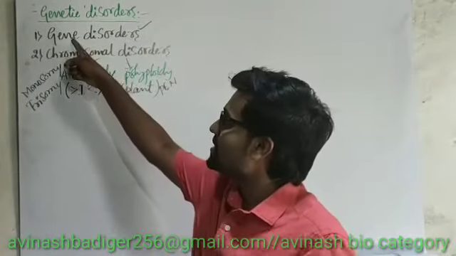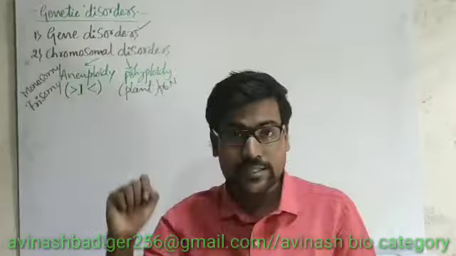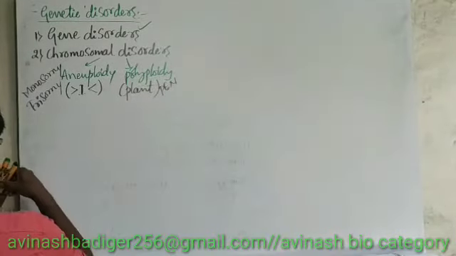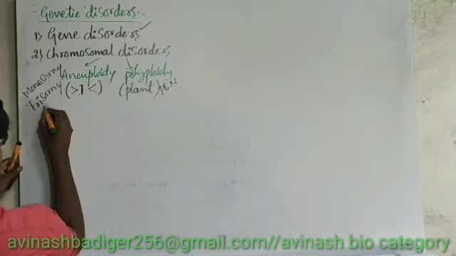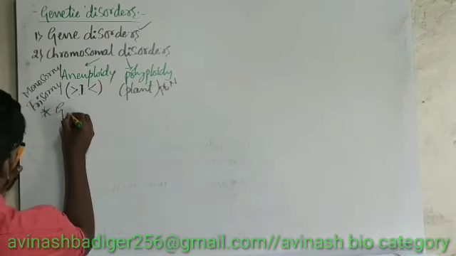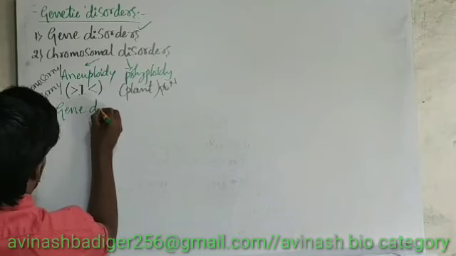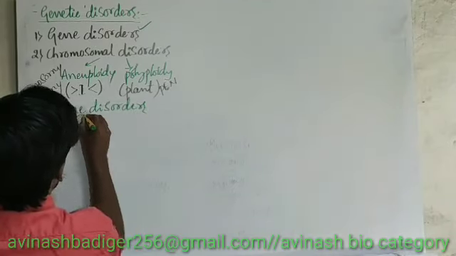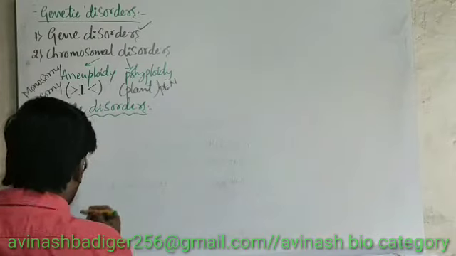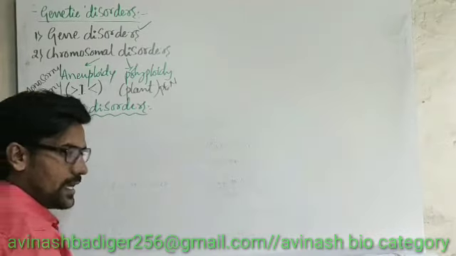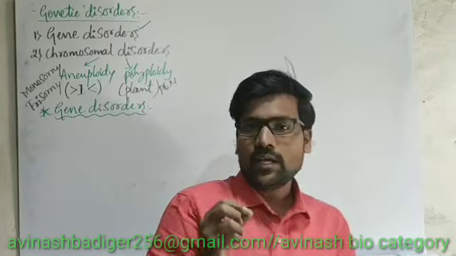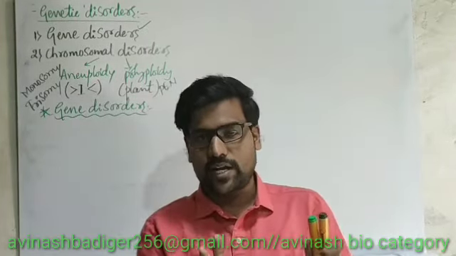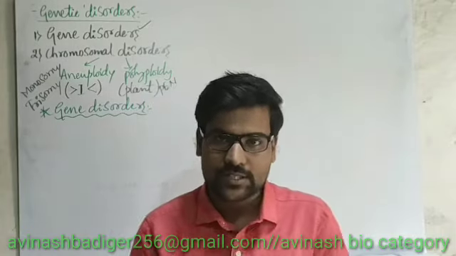Now let us consider our major concept, gene disorders. In gene disorders, as we already know, if the disorder-causing gene is in the dominant condition, we refer to it as a dominant disorder.